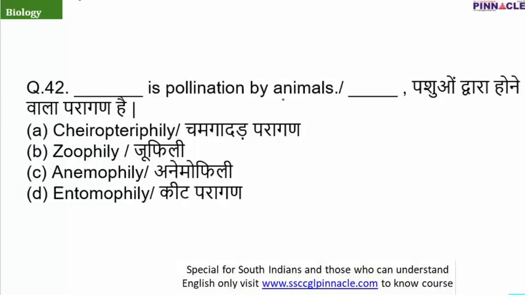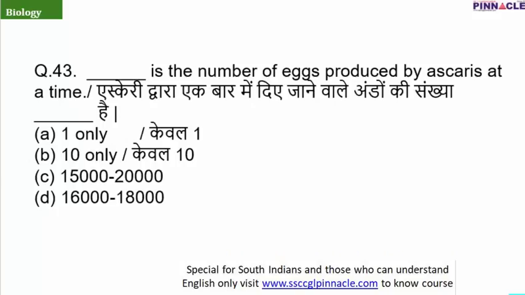42. Dash is pollination by animals. It's zoophily. Remember it with the example of zoology, where zoo stands for animals, and here also zoo stands for animal, because the meaning of the word is not going to change anywhere.